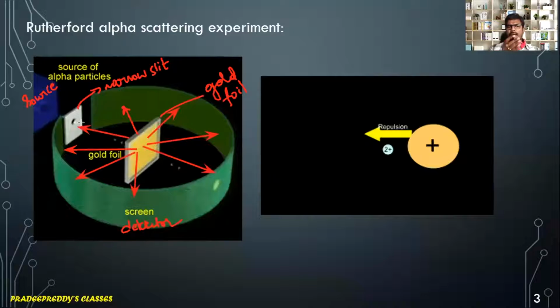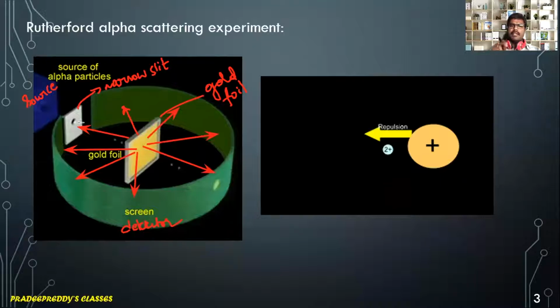Thus, when alpha particles are allowed to be incident on a gold foil, they are scattered in all possible directions, and he is able to record that on the detector.